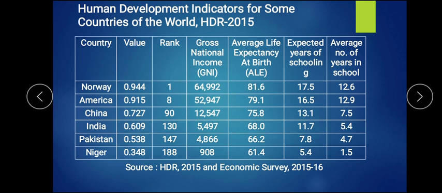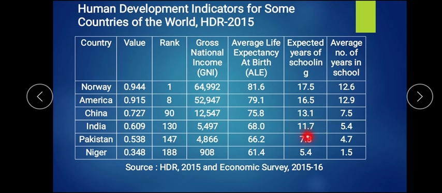The average life expectancy in India is 68 years, and the expected years of schooling is 11.7, but we find that only 5.4 on an average are being educated. Then comes Pakistan, that is 0.538, and it has been ranked 147, where 4,866 US dollars is the gross national income for Pakistan people. And you find that average living is 66 years, which is less than India.